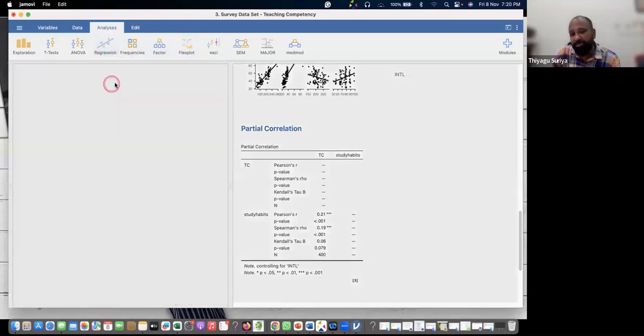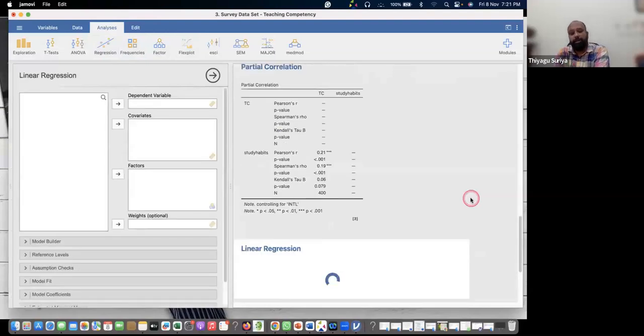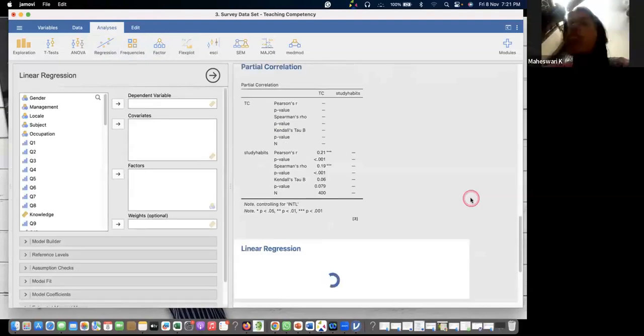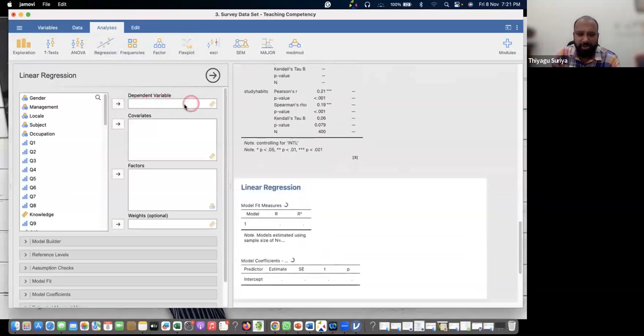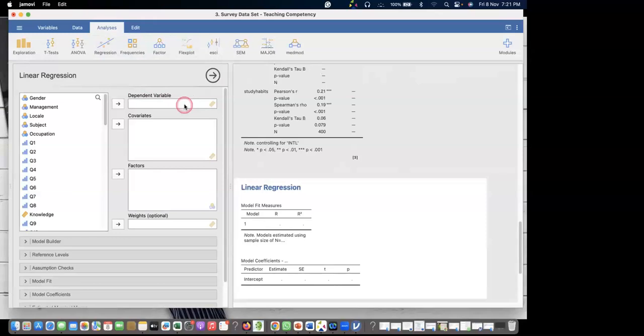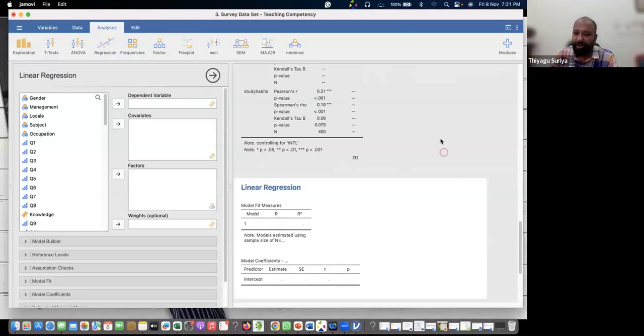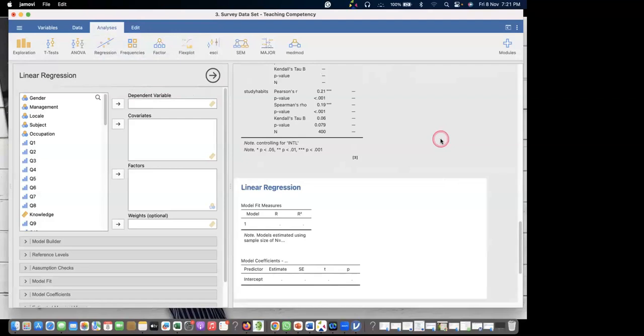and go to the linear regression. Now you can see the dependent variable. Is it possible to put two variables as dependent variable? No. Then what is the basic assumption of regression? Focus only on one dependent variable. Hope you are getting this, right?